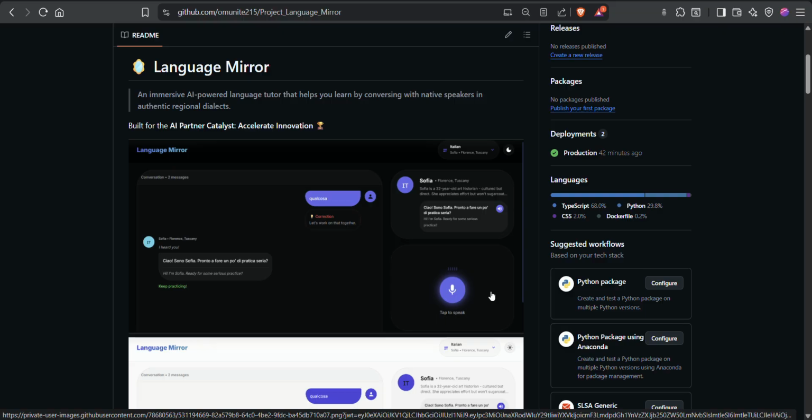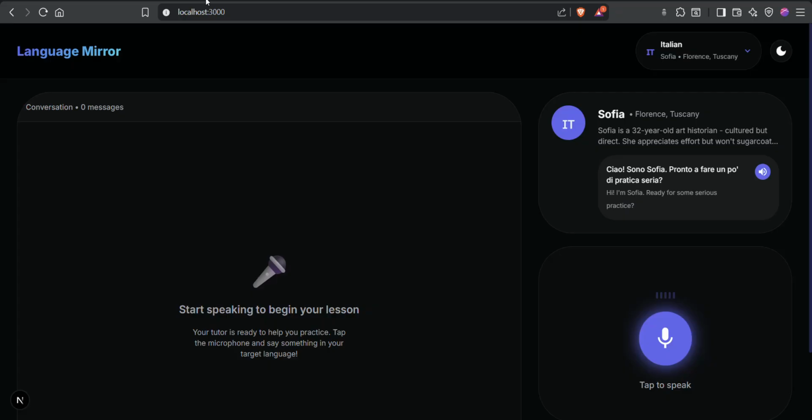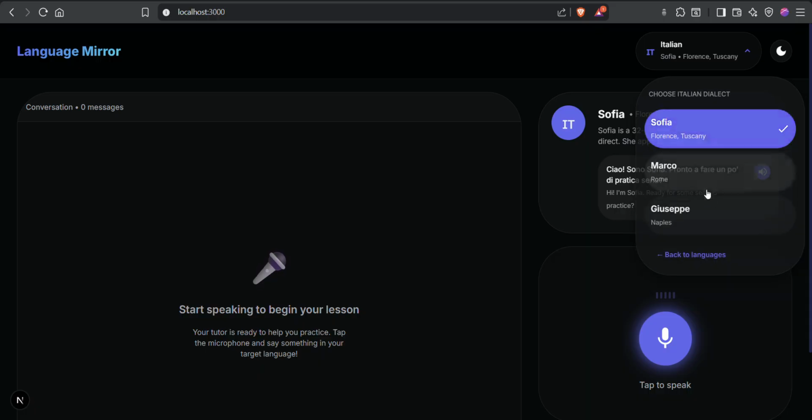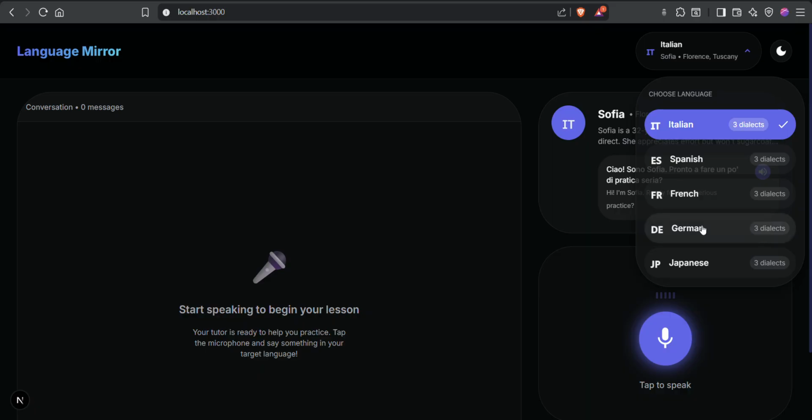Let me show you a demo quickly. So, in this demo, you can choose multiple persons in 5 languages in whatever accent you want. Suppose you don't speak Italian too fluently, so you can choose a person who speaks Italian slowly so that you can be comfortable to speak different languages.